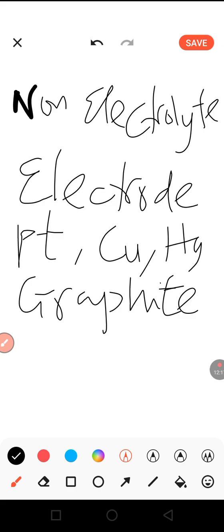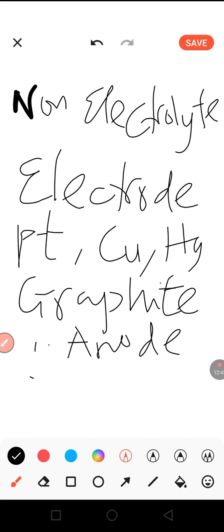Electrodes are usually the medium through which electric current enters or leaves the electrolytes. And these electrodes are classified into two. We have the anode.